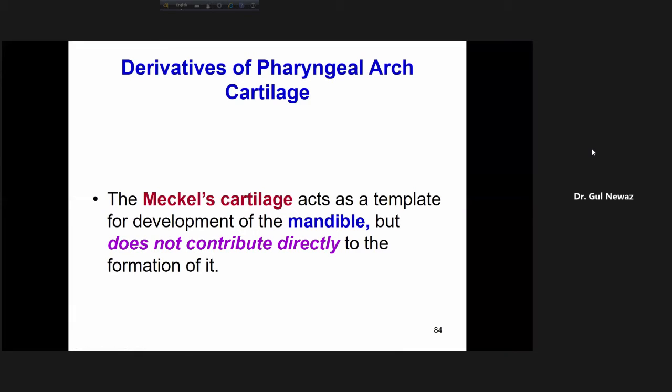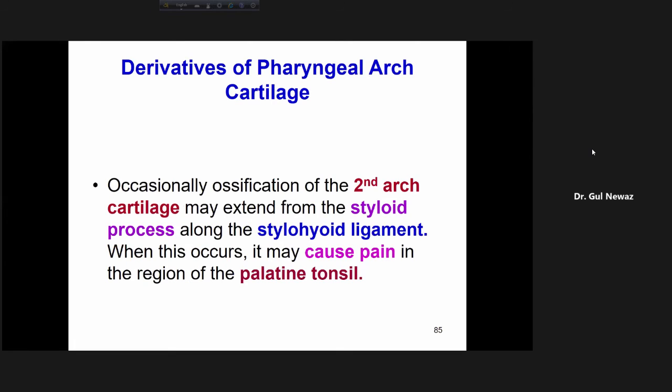Meckel's cartilage acts as a template for development of the mandible, but does not contribute directly to it; it acts as a template around which bone forms. Occasionally, the second arch cartilage may extend from the styloid process and stylohyoid ligament.